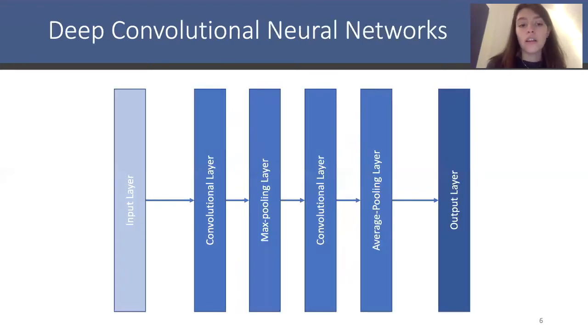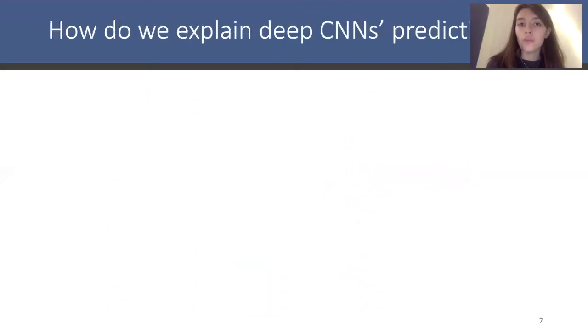Convolutional layers in CNNs are typically used in conjunction with pooling layers. These layers also use a sliding window of a given size, which either calculates the average of the inputs it spans over, in which case it's called average pooling, or selects the inputs with the greatest value, in which case it's called max pooling. So now that we know how a CNN works, how do we get an explanation with respect to its predictions?